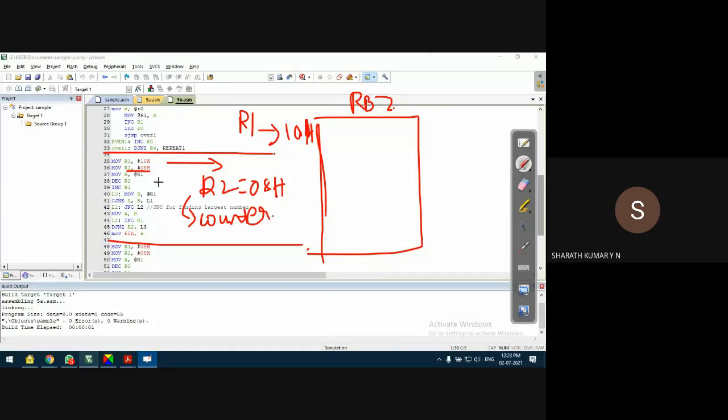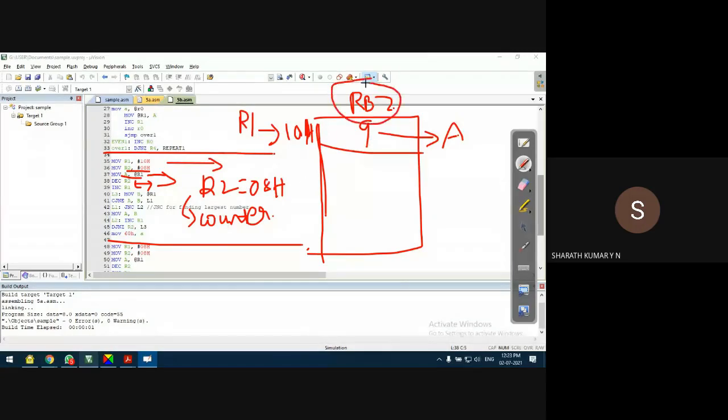First from 10H, I'll take the first number, let's say this is an odd number, let us say 9, for example. In this line, I'll copy the 9 to accumulator. Decrement R2. Okay, why decrement R2 is because